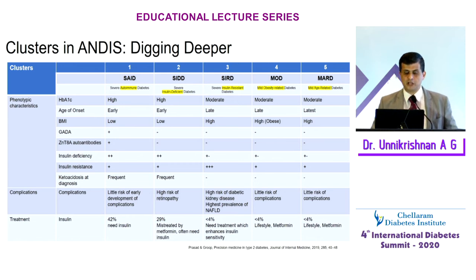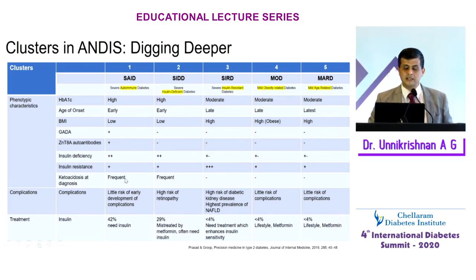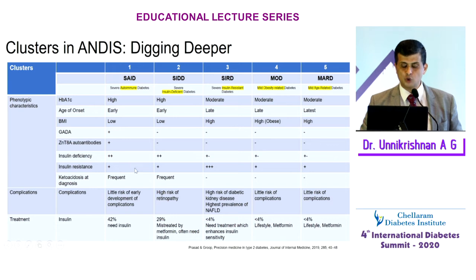In the severe autoimmune diabetes, as you can see, the HbA1c is very high. In the mild ones, the HbA1c is moderate. Of course, there are several differences. GAD antibody is positive in the severe autoimmune diabetes. Insulin deficiency is important in autoimmune diabetes, and ketoacidosis is frequent both in the autoimmune forms and the non-autoimmune forms. But the most important is that the severe insulin deficient diabetes subjects seem to be at risk of retinopathy, and the severe insulin resistant diabetes subjects seem to be at risk of nephropathy.